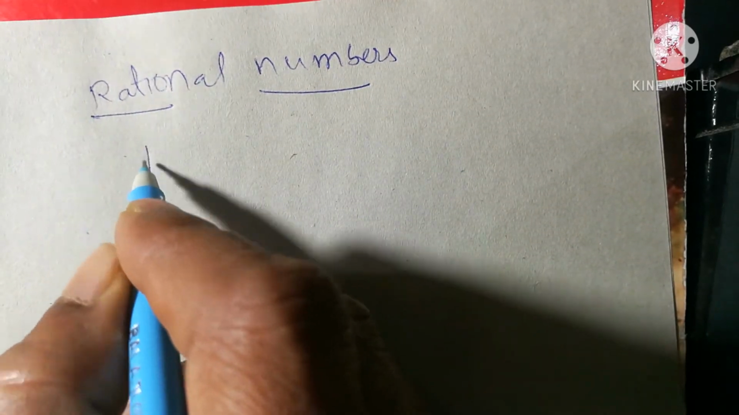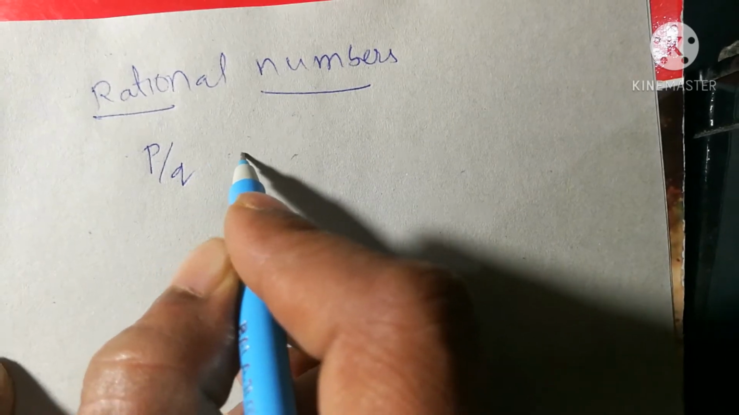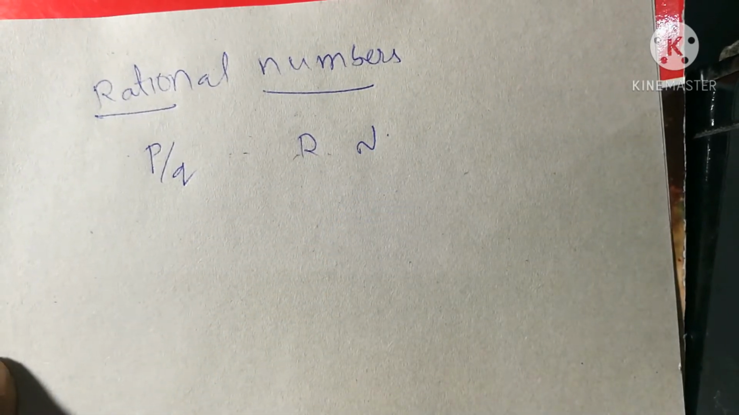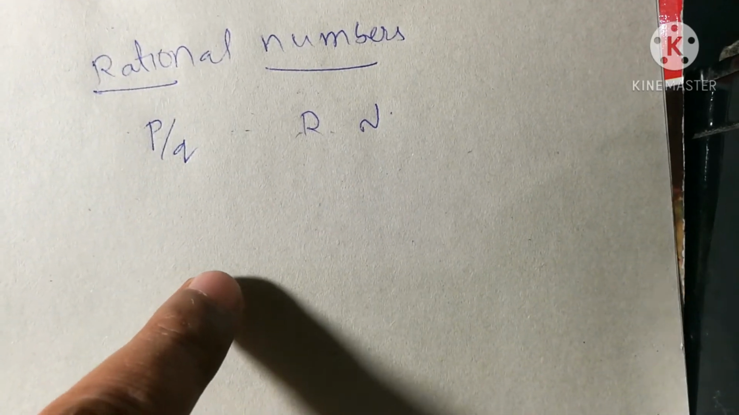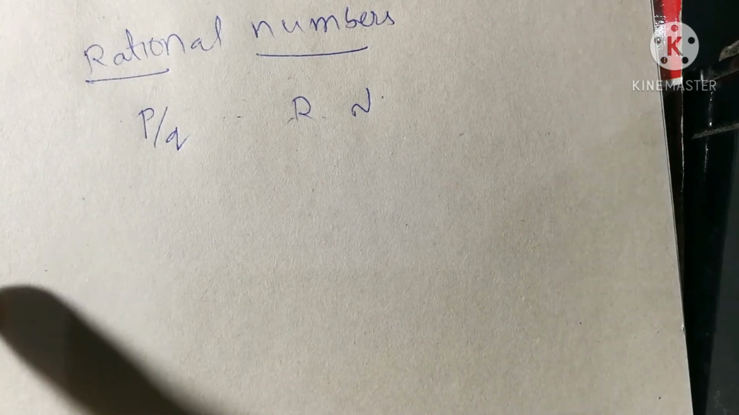If you are able to write a number in P by Q form, that number will be a rational number, right? If you are able to write a number in P by Q form, that number will be a rational number. Now you should get a doubt. Which numbers can be written in P by Q form then?